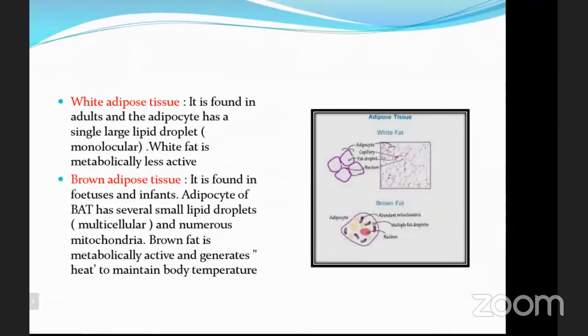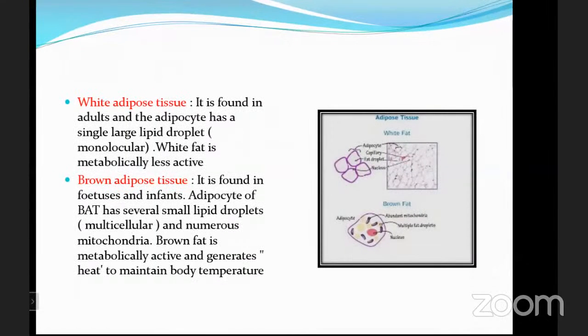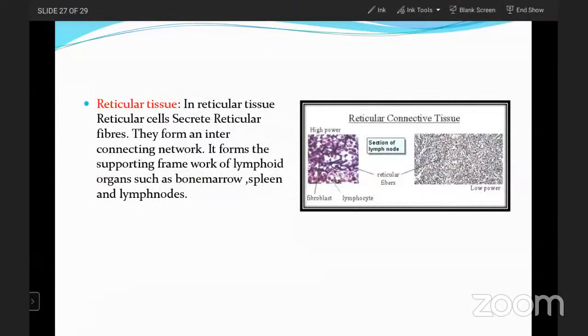Reticular tissue. In reticular tissue, reticular cells secrete reticular fibers. They form an interconnecting network. It forms the supporting framework of lymphoid organs. What are the lymphoid organs here? Such as bone marrow, spleen, and lymph nodes. Reticular cells secrete reticular fibers, which form an interconnecting network, the supporting framework of lymphoid organs such as bone marrow, spleen, and lymph nodes.